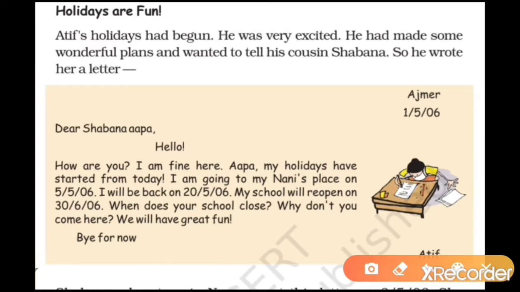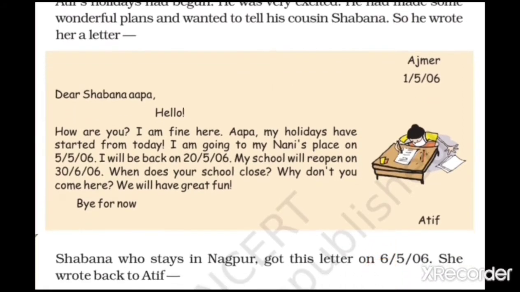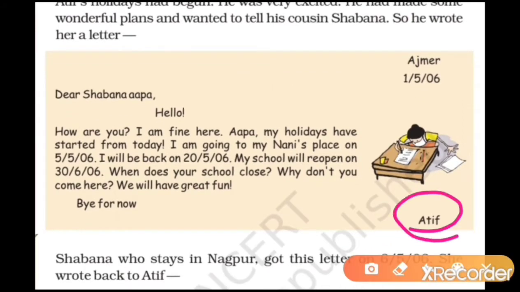First of all, look at this page clearly. On this page there are 2 letters written by 2 persons for each other. Their names are Shabana and Atif. Don't be confused about whose letter is which. The first letter is written by Atif. His holiday had begun and he was very excited, so he wrote her a letter. We know this by seeing the name.